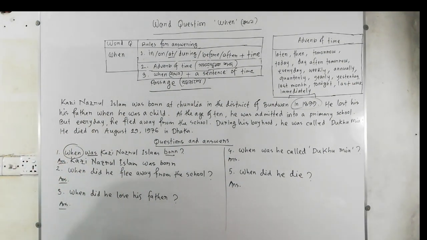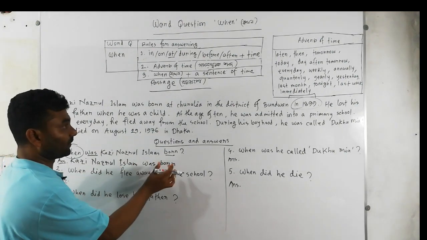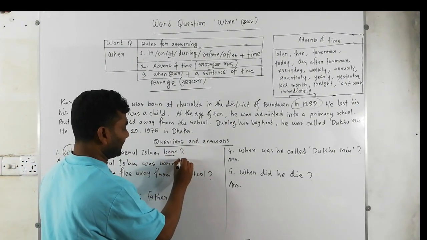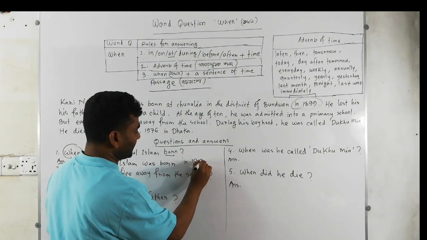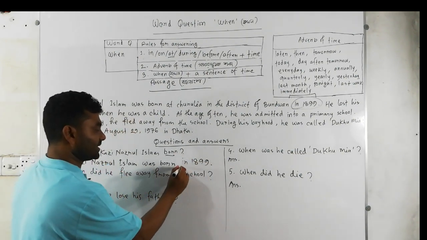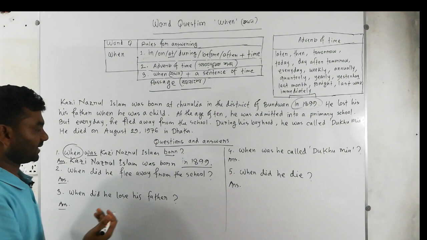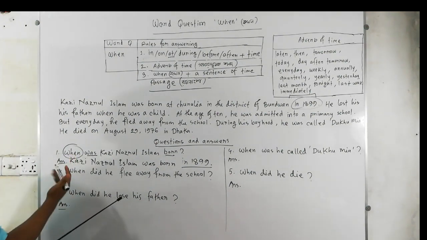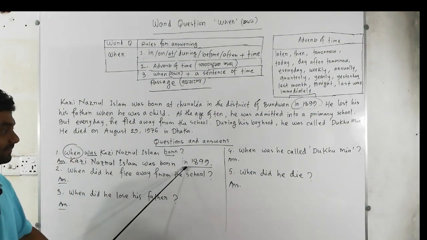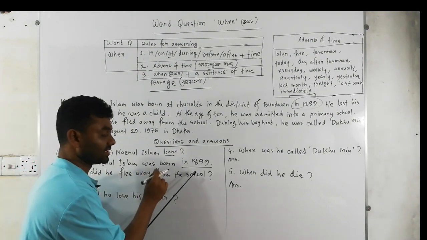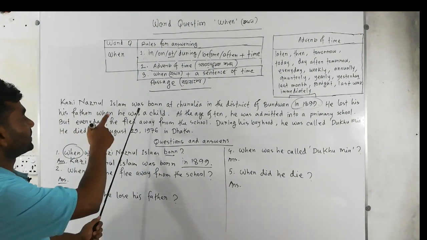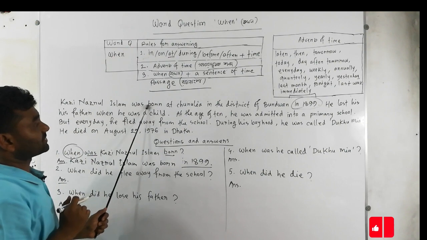So after the subject and verb, I'm going to write down in 1899. Just this would be the answer, and this question is demanding only time. So I wrote time. Take a look at this sentence.